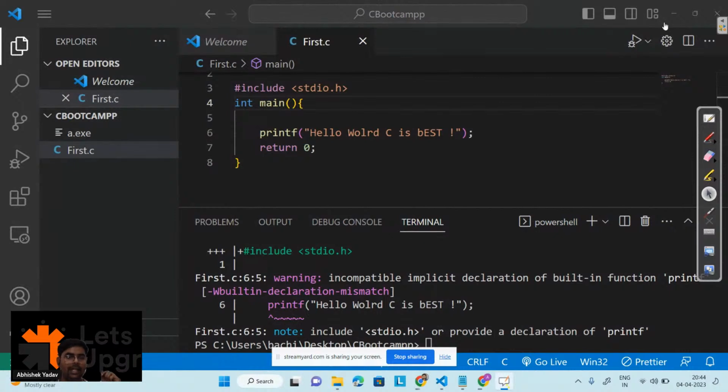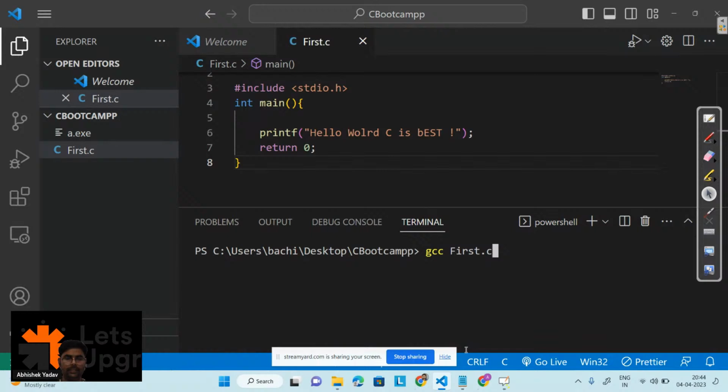So that's why I am getting an error, because I have not included this header file. My compiler is not able to understand this printf function, right? So let's save the code, and let's see now whether I'm getting any output or any error. So clear the screen, and here we have gcc first.c, right?